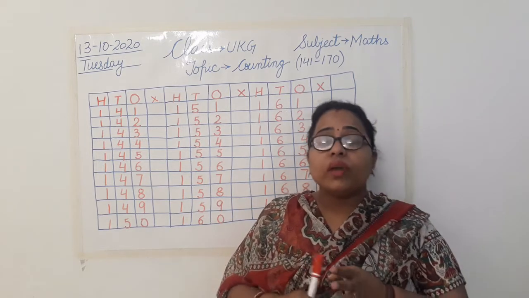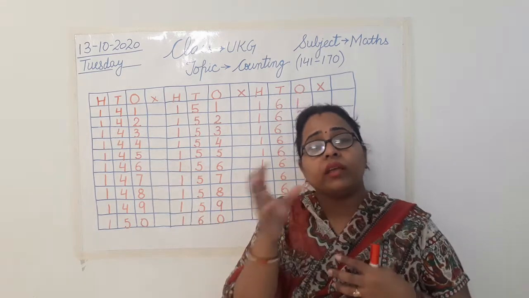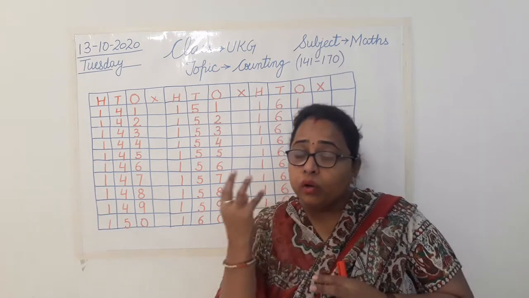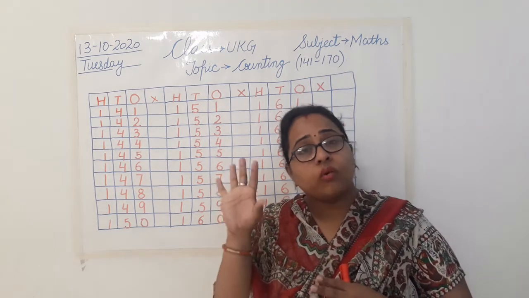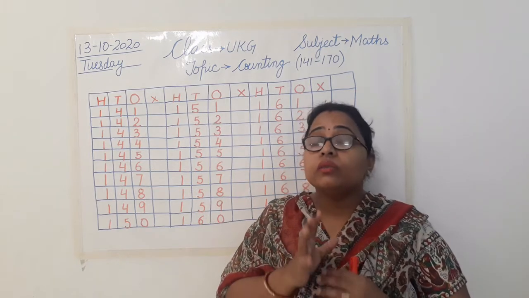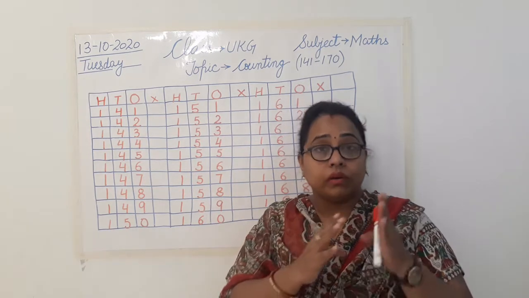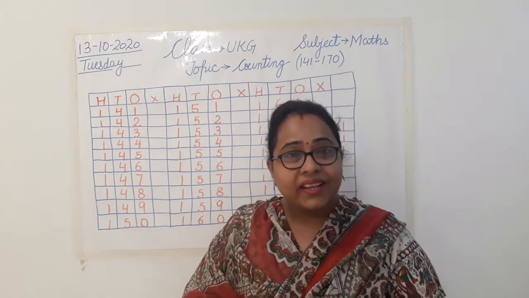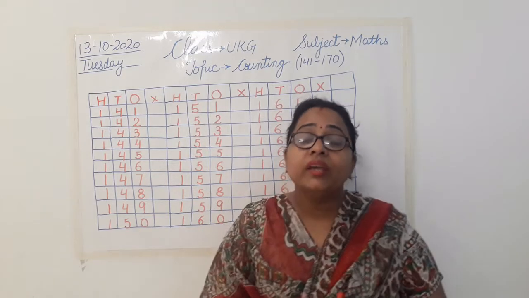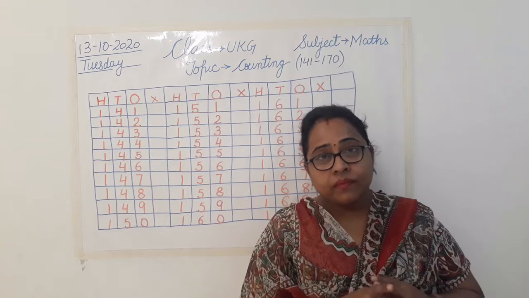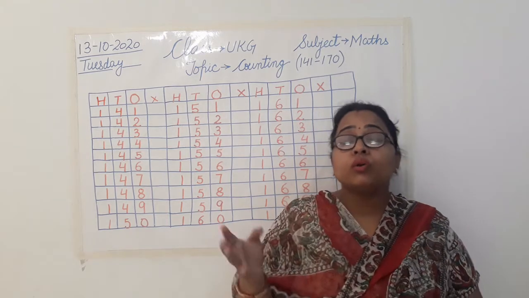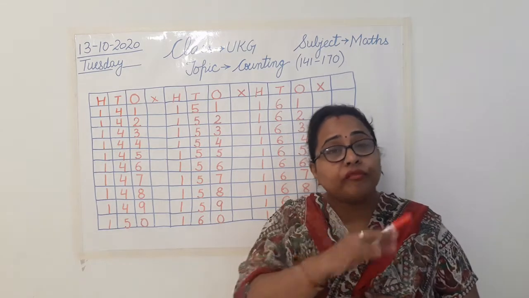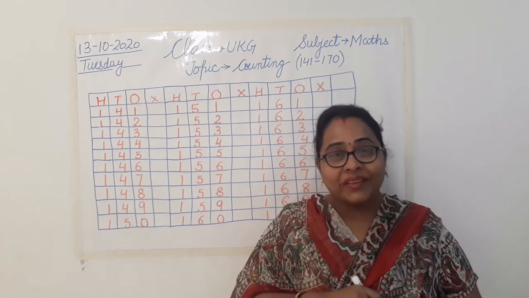Understood everyone? So whenever you see any number written outside anywhere, or you can just read your house number. So now what you can do, go and look out the nameplate which is outside your house, what number is written. So this is how you can tell me your house number. अब house number में 2 digits हैं, 3 digits हैं. So you can read that now, isn't it? So this is a fun activity that you are going to do today. Just read out different numbers. And whenever now we are opening our books also, and we open our book on 108 page, 110 page, I tell you like this na, in different subjects. So you are able to do that now, isn't it?